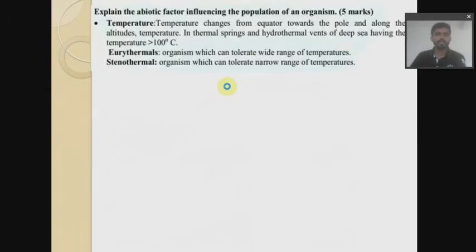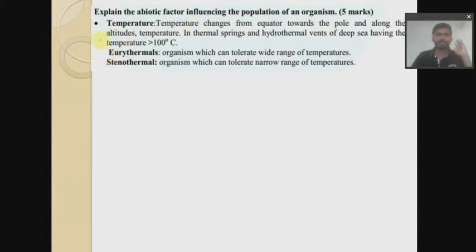Mainly the first question that can be seen in this chapter is: explain the abiotic factors influencing the population of an organism. Means, what are the abiotic factors, and how do those abiotic factors influence the organism population. That is what you have to explain. So I will explain one by one.